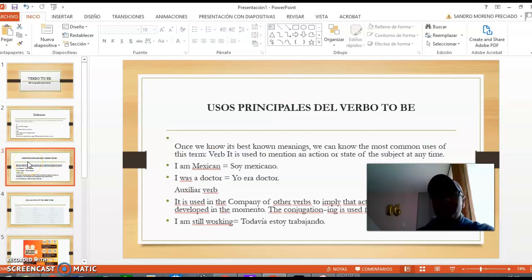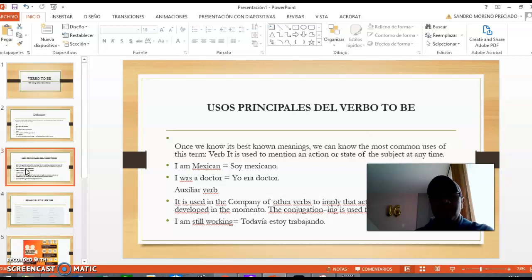Main uses of the verb to be. Once we know the meanings, we can know the most common uses of this term. Verb: it is used to mention an action or a state of the subject at any time. I am Mexican, soy mexicano. I was a doctor, yo era doctor.